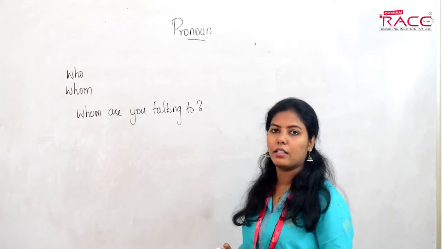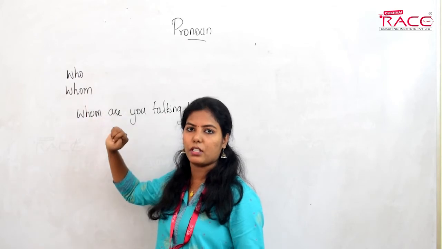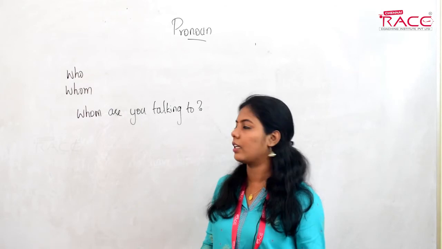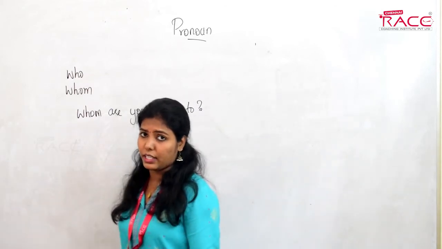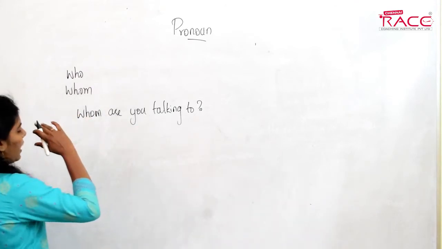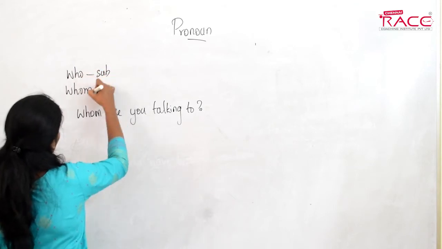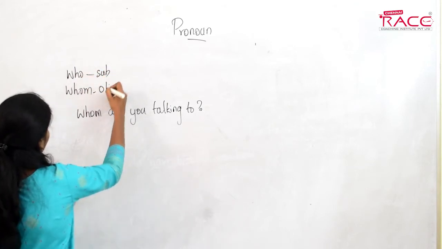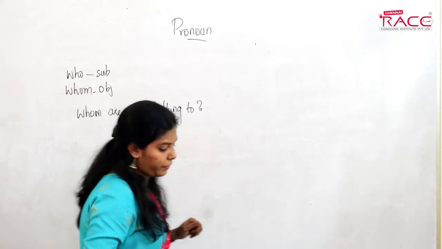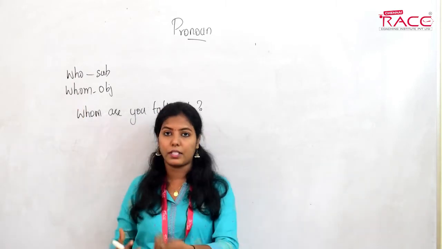After reading this sentence, now tell me which one is the subject and which one is the object. There is some confusion, right? The confusion arises now. I'll tell you. Don't ever confuse between who and whom. Who is always the subject and whom is always the object. I'll tell you why. For example, first of all, who is the subject? I'm not telling the answer yet, I'm just asking you.